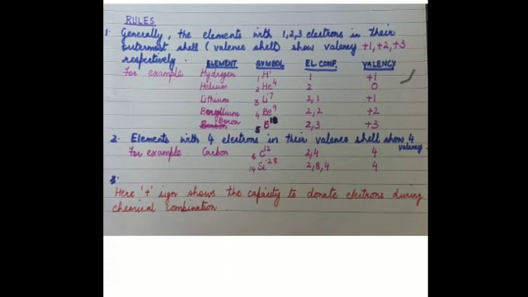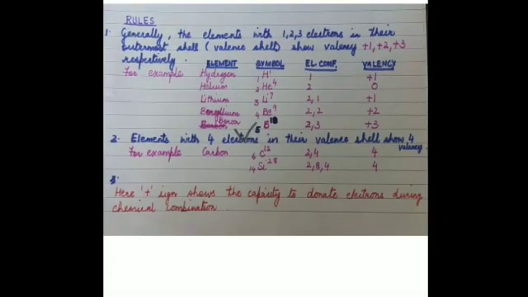Similarly, I had told you about boron, which possesses atomic number 5 and has an electronic configuration 2 and 3. That means how many valence electrons are there? 3 electrons. So, the valency is +3. This I had told you, and I had also told you that elements with 4 electrons in the valence shell show a valency of 4.